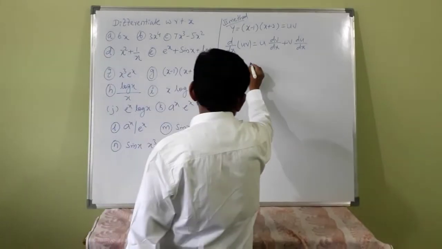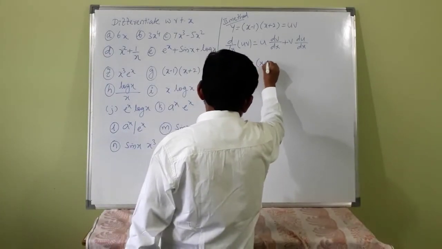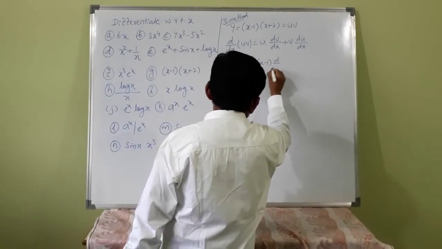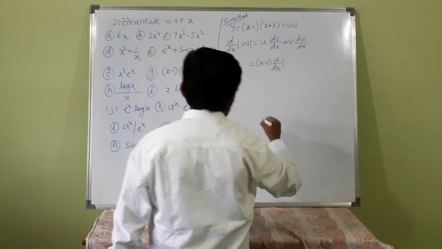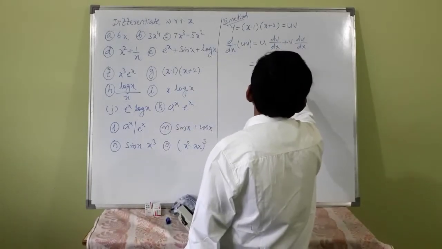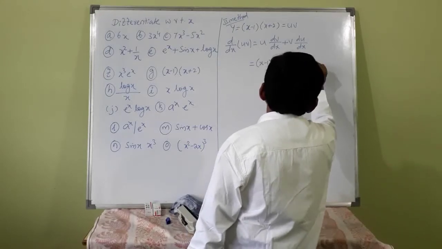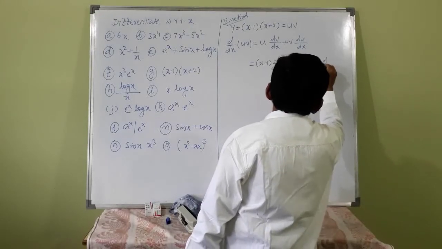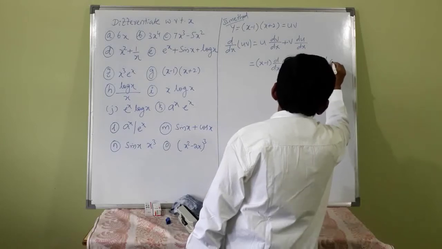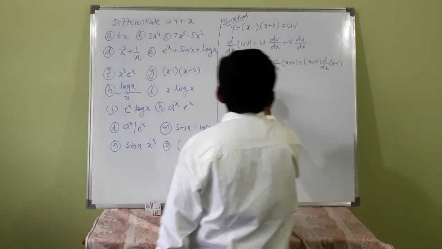What is first function here? x minus 1, d by dx of second function x plus 2, plus second function, that is x plus 2, into d by dx of x minus 1.